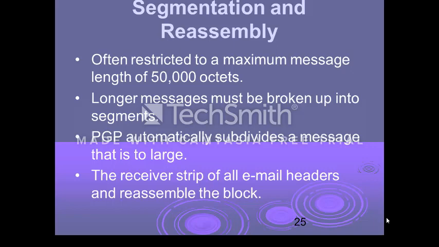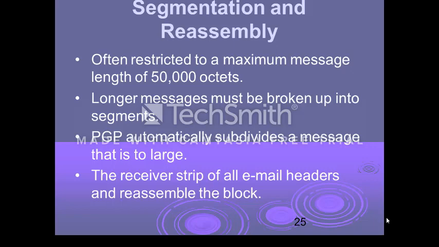The message length of a PGP segment is limited to 50,000 octets. Longer messages must be broken up into segments. PGP automatically breaks the larger message into smaller segments.